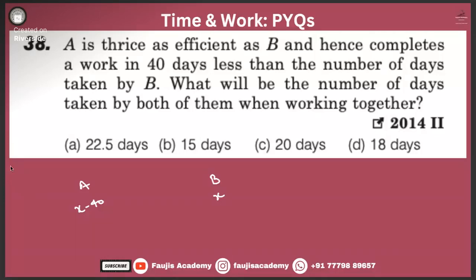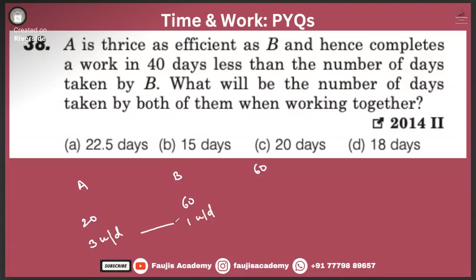So can we think of some number? Let us say A and B over here. If let's say B does it in 60 days, then A will do it in 20 days. That's a random thought, a random number that came to my mind. And let us say the amount of work is 60. So A will do how much work? 3 units of work per day, and B will do 1 unit of work per day.